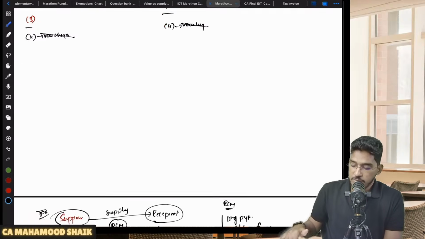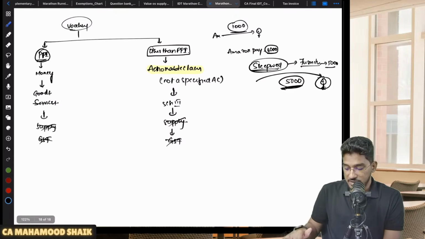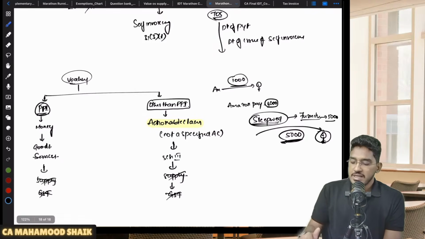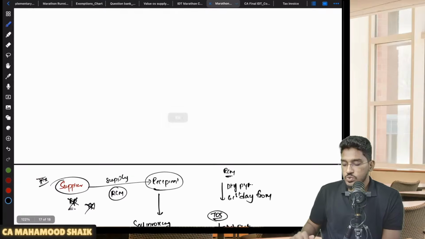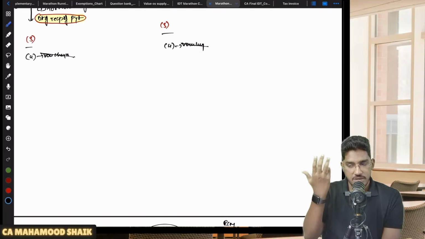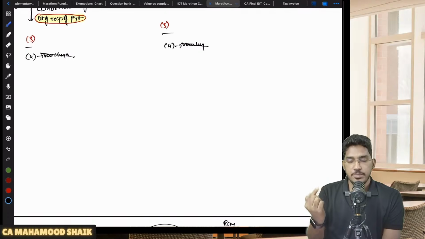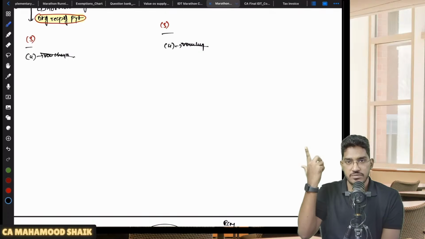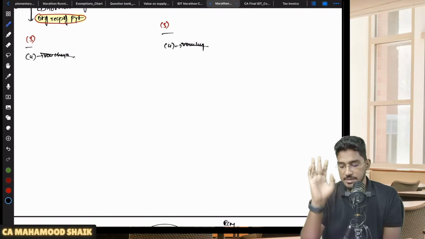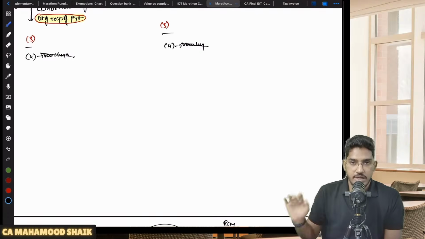See, before the circular, whatever I have explained, this explanation was given in the circular. Before this circular, vouchers used to be treated as supply. When vouchers are treated as supply, how to determine the time of supply? We used to refer to 12 subsection 4 and 13 subsection 4. But now, because of the circular, vouchers are not at all qualifying as supply. If there is no supply at all, there is no question of having the provisions relating to 12 subsection 4 and 13 subsection 4. That's why they have omitted it. So 12 subsection 4 and 13 subsection 4 are no longer applicable.